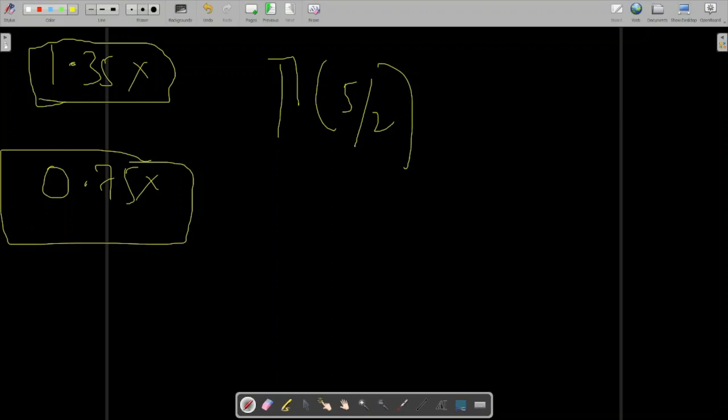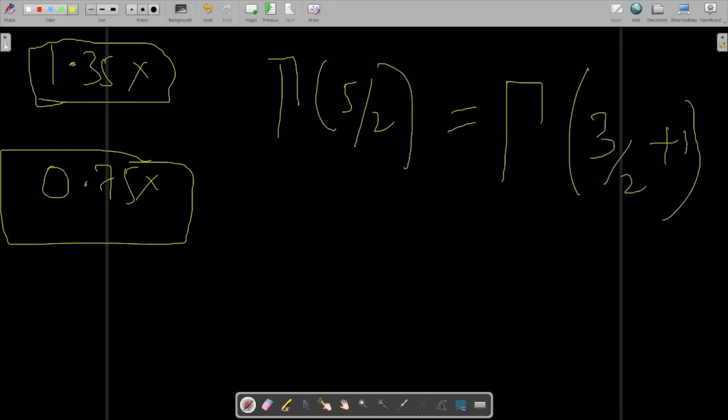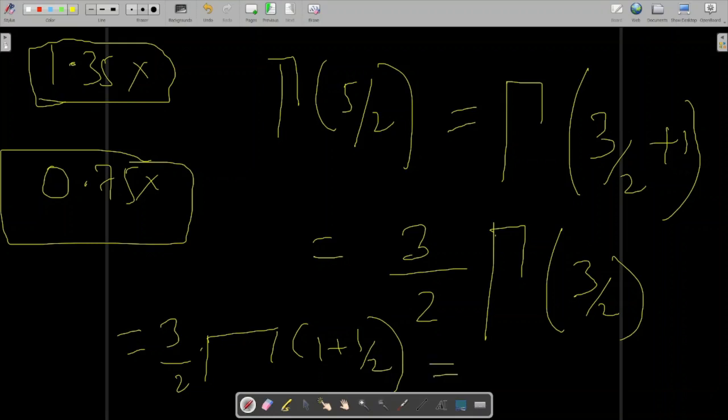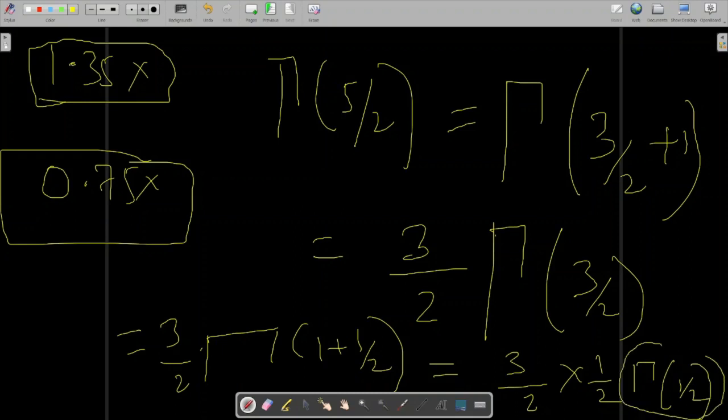Similarly, what will this be equal to? 3 by 2 plus 1 you will write, right? Whenever 1 plus something comes, we can write it like this. Again, write it like 1 plus 1 by 2. 3 by 2 can be written like that. Then it will come as 3 by 2 multiplied by 1 by 2, gamma 1 by 2. Then gamma 1 by 2 will be put as root pi. So it will come out to be 3 by 4 root pi.